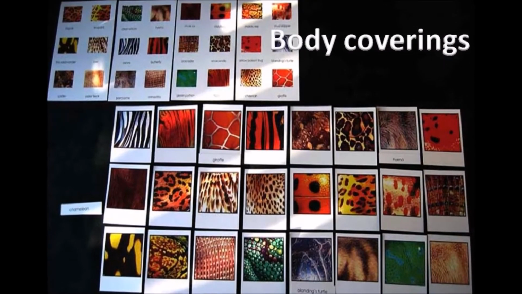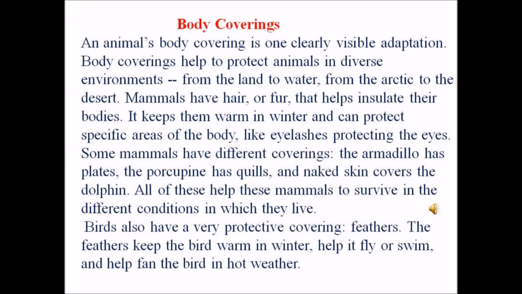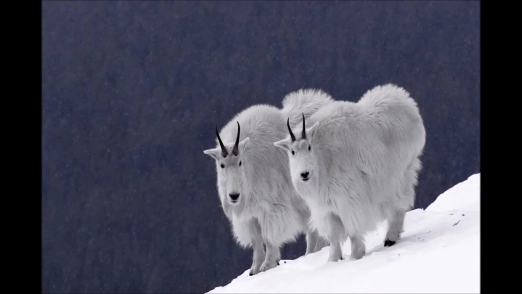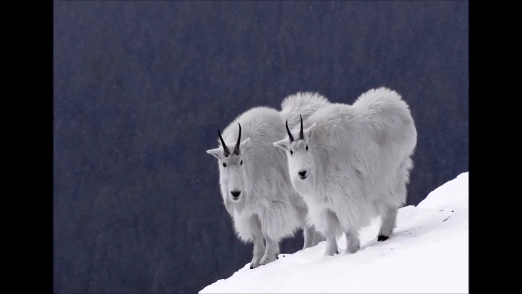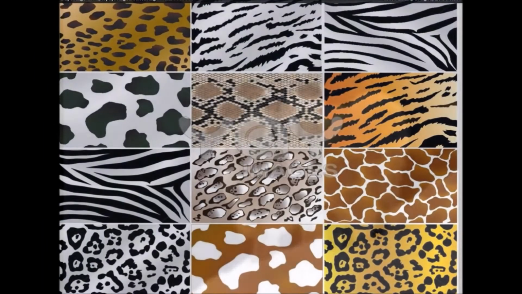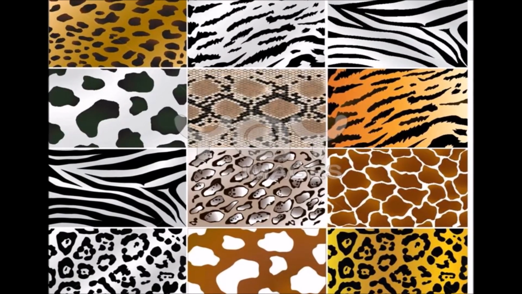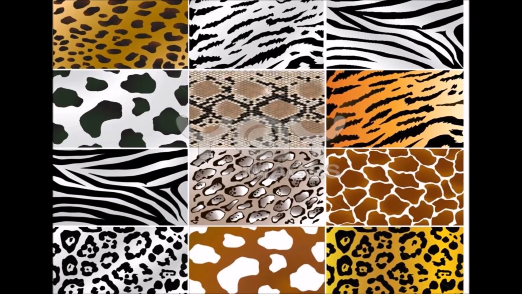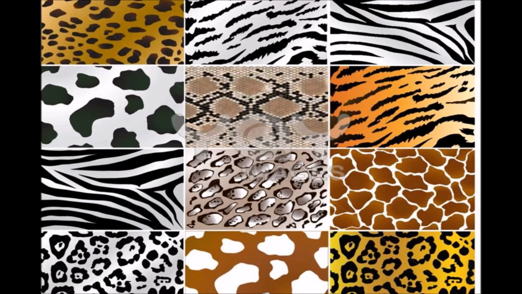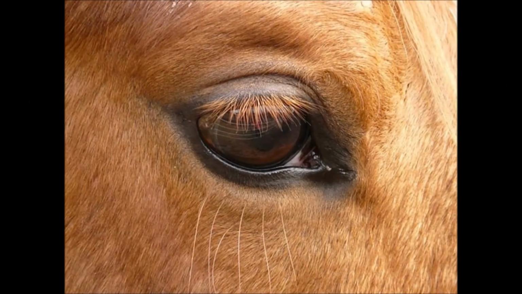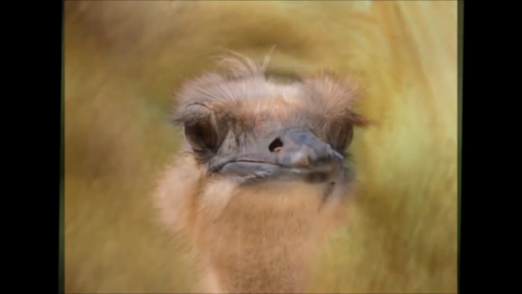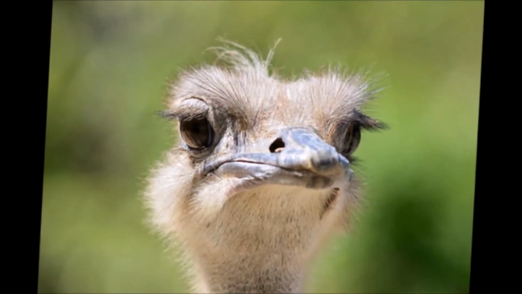Body coverings. An animal's body covering is one clearly visible adaptation. Body coverings help to protect animals in diverse environments, from the land to water, from the Arctic to the desert. Mammals have hair or fur that helps insulate their bodies. It keeps them warm in winter and can protect specific areas of the body, like eyelashes protecting the eyes.